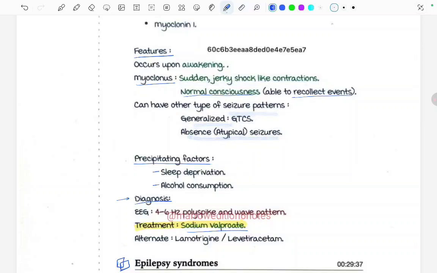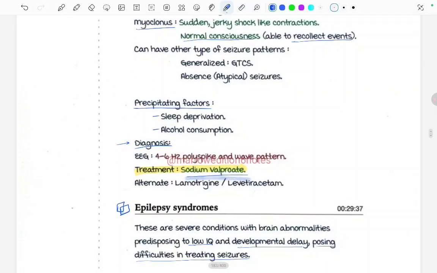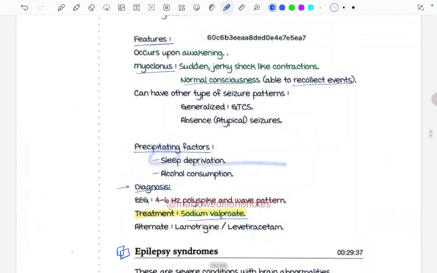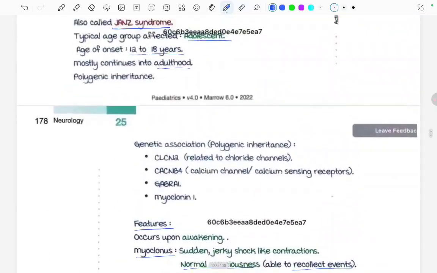There will be a 4 to 6 hertz polyspike wave pattern that we should remember. Right? How will we remember? It is also known as the JANZ syndrome, right? JANZ, 4. 4 to 6, we can remember like that.